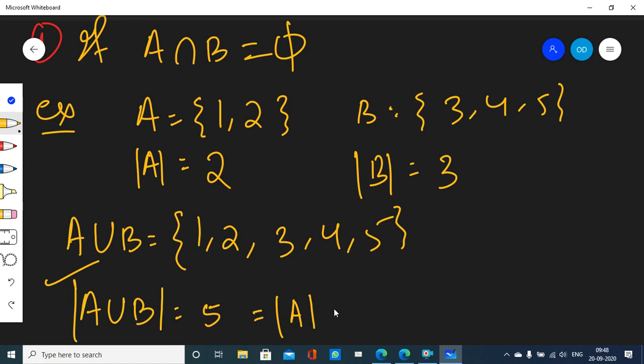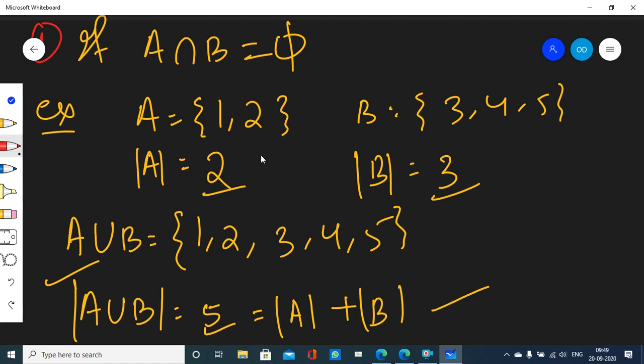Isn't it equal to the cardinality of A plus the cardinality of B? You can see for yourself. A has 2 elements, B has 3 elements. 2 plus 3 is equal to 5, right? So the cardinality of A union B is equal to the cardinality of A plus the cardinality of B.